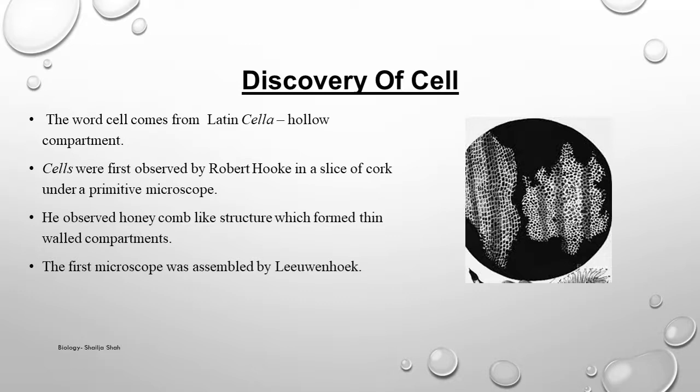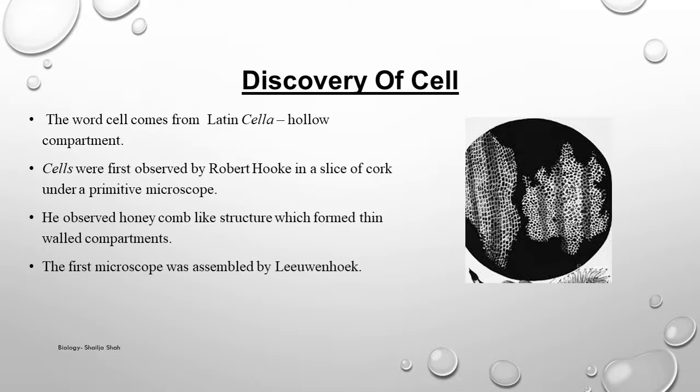Okay, now Robert Hooke, when he took a slice of cork and observed it under a microscope, at that time he observed that there are similar hexagonal structures which look like a honeycomb. You can see in this diagram, they look like honeycomb and they form thin walled compartments.